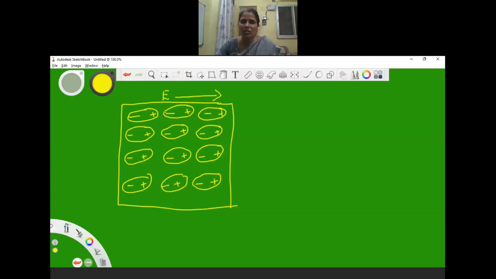Let me redraw this diagram so that it will be easy for you to understand. So now let us consider this is the dielectric. What happens here inside the dielectric? This positive charge will be neutralized by this negative charge.